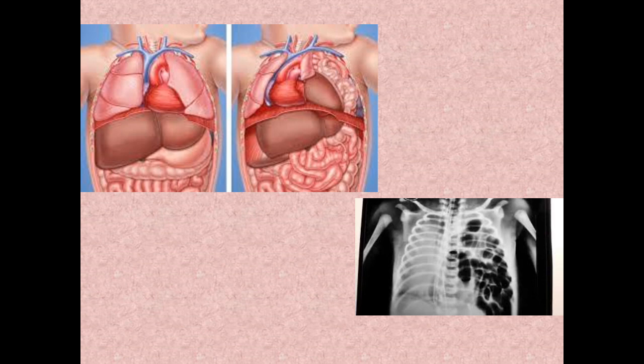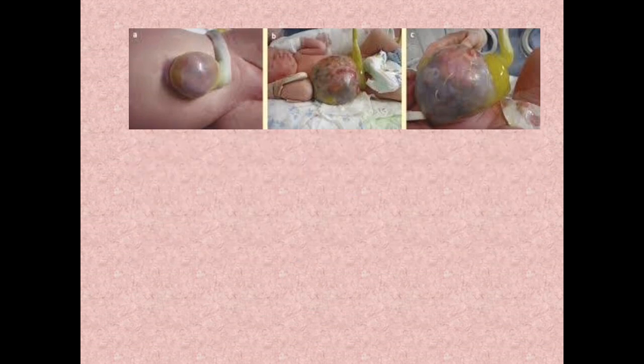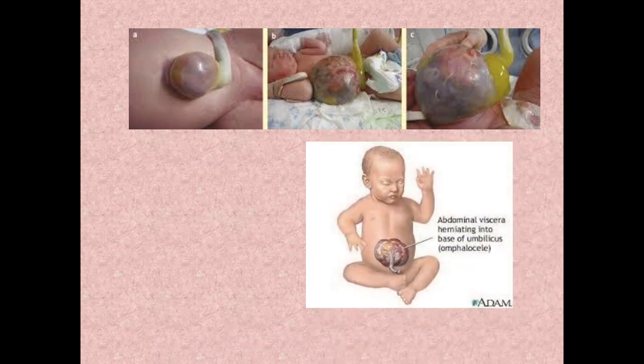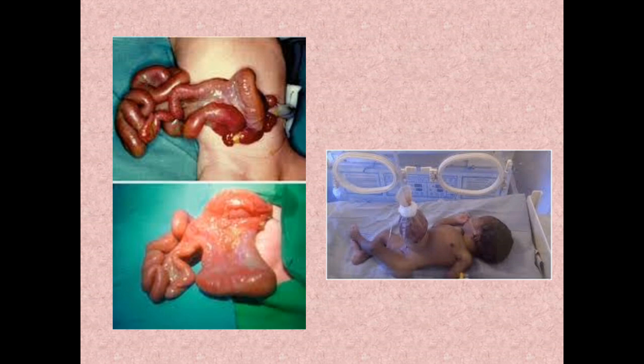So moving lower down, another thing you can see is herniation of contents through the umbilicus. See here, the contents are herniated through the umbilicus, but there is a covering over it. That is called omphalocele. But many times there is no covering.